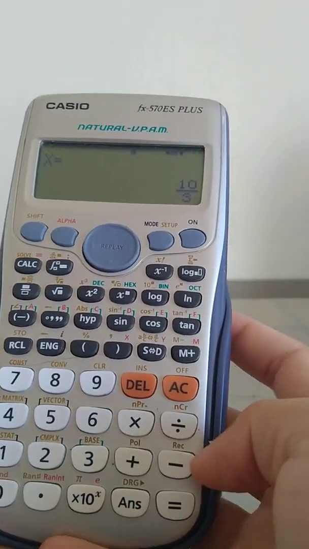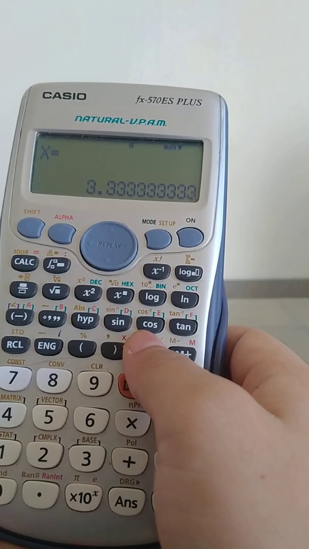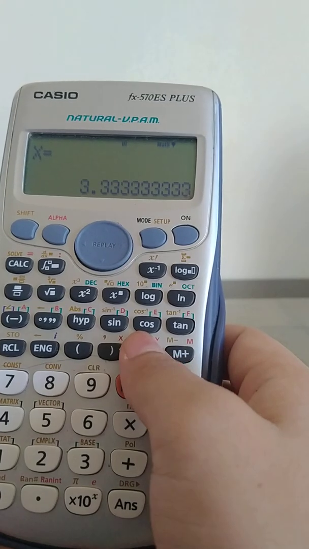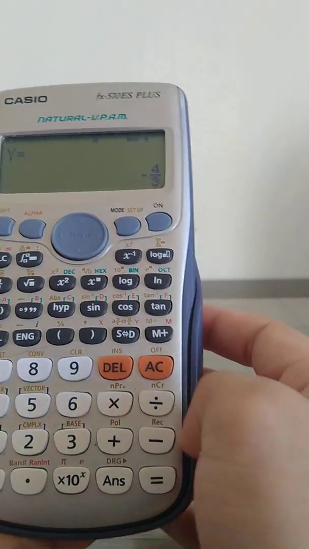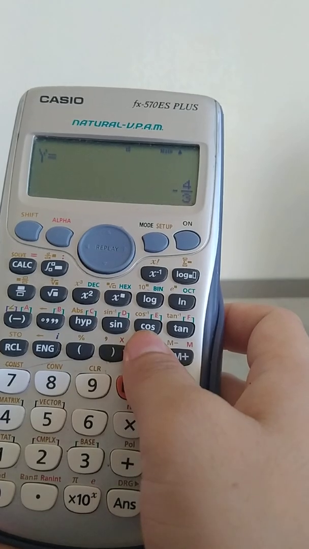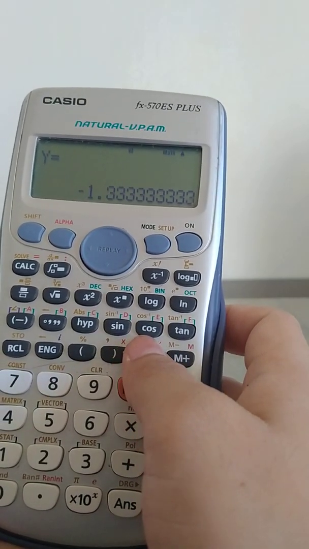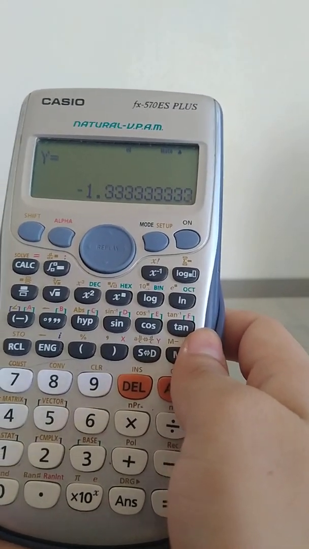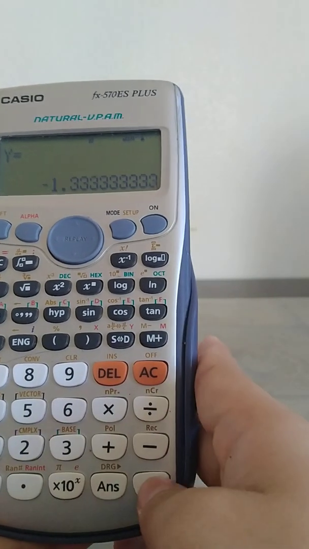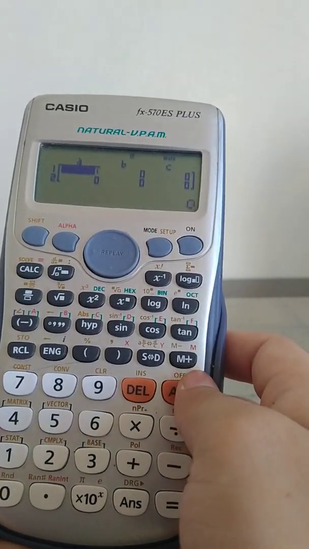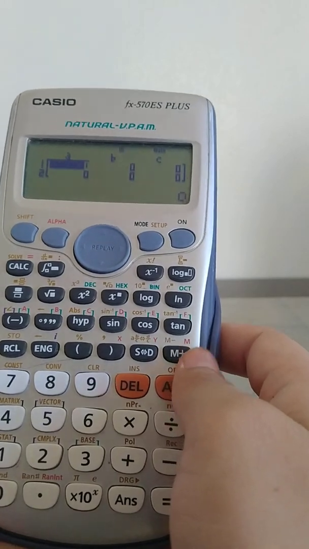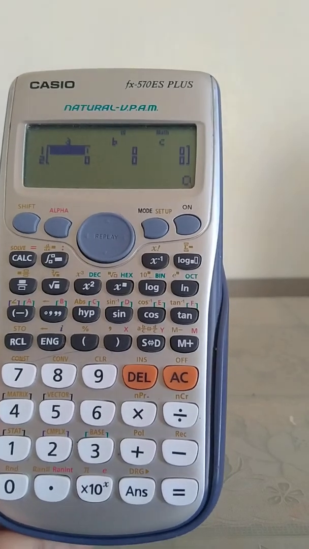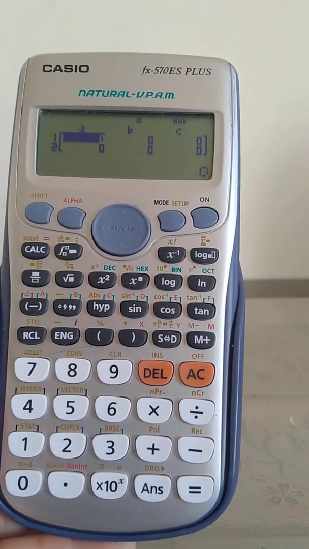So, press equal sign, you'll get the value of our x, which is 3.3333 or approximately 3.33. And then press an equal sign for another value of y, which is negative 4/3 or approximately negative 1.33 as well. But this time, the value is negative. So that's it. That's how easy the mode of equation works. So let's have another example for different type of equation.